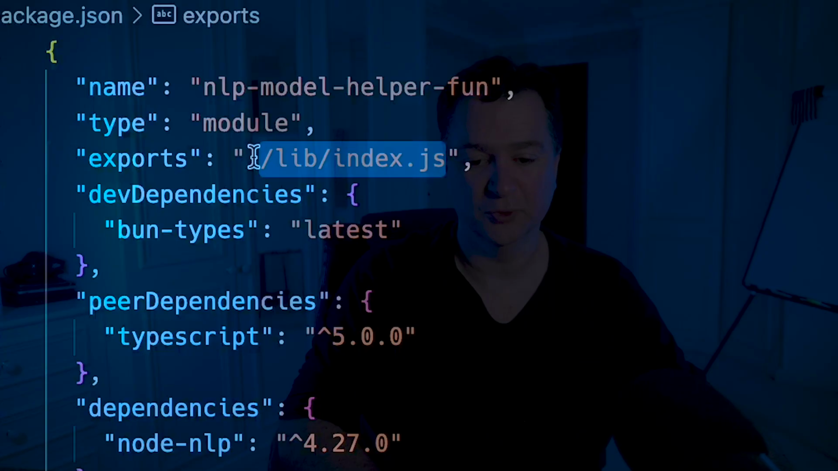And this is important because what I need to do is do a build of this, and then I need that to go into this lib folder. So I don't want it to access the TS files directly, TypeScript files. I need to compile this down into, or transpile this down into JavaScript files. And therefore, when I'm exporting this out of my NLP model helper fun package, then what we're going to look at is the compiled version, which is this index.js.